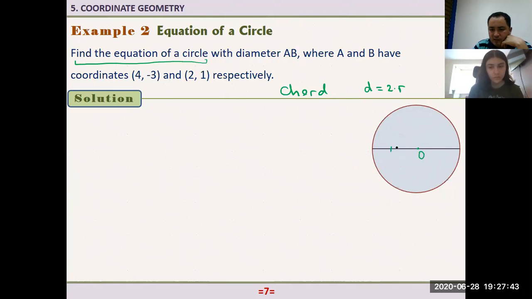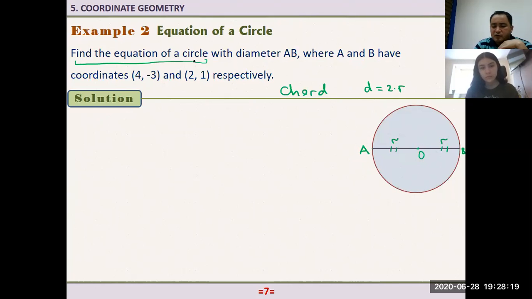So this is the radius of the circle, and this is also the radius of the circle. Let's say this one is R, and that's also R. All right. Where A and B have coordinates. Let's say this one is capital A, because the endpoints are A and B. Coordinates of A are given as (4, -3), and coordinates of B are given as (2, 1). Right? All right. Number 1 was the question, find the equation of a circle.